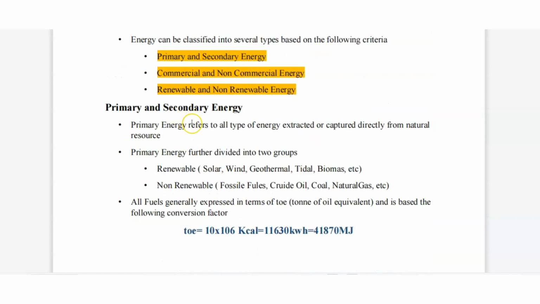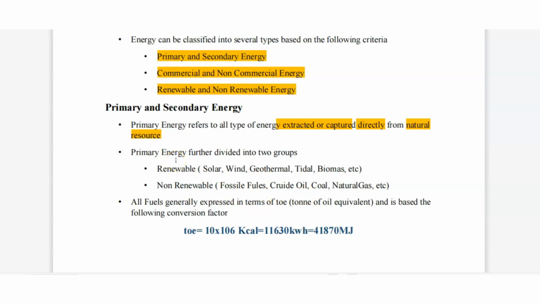We will read primary and secondary energy. What do you mean by primary energy and what do you mean by secondary energy? Primary energy refers to all types of energy extracted or captured directly from the natural sources. See, this line is very important: extracted or captured directly. And where do we have to extract this from? From natural resources. So what is primary energy? Primary energy is that type of energy which is captured directly from natural sources.